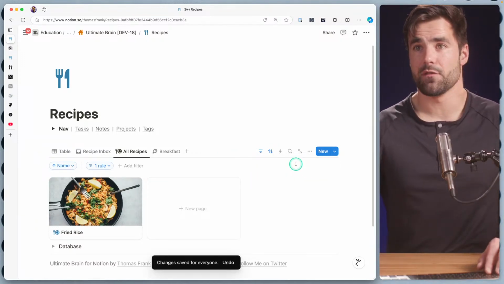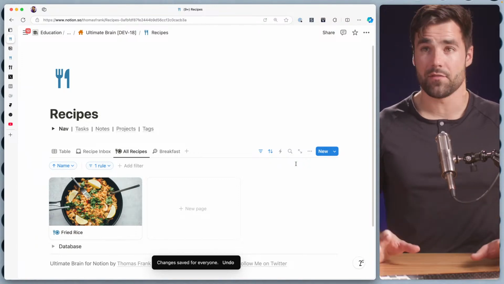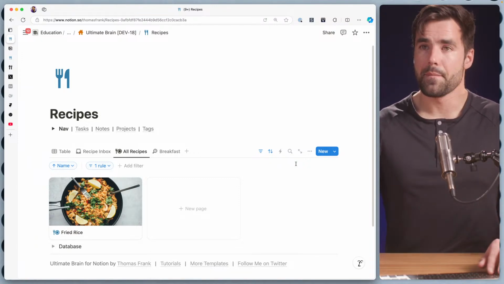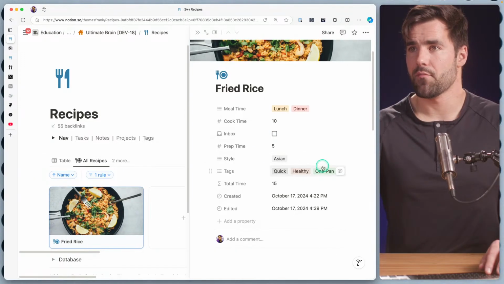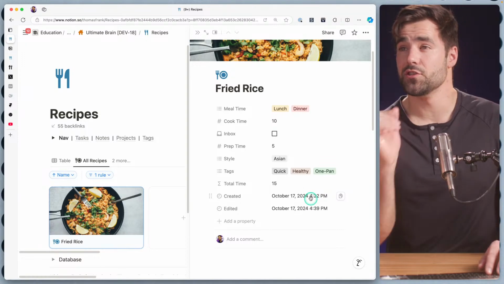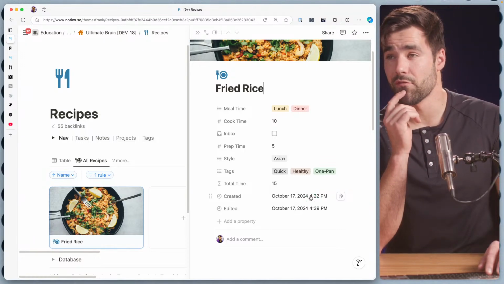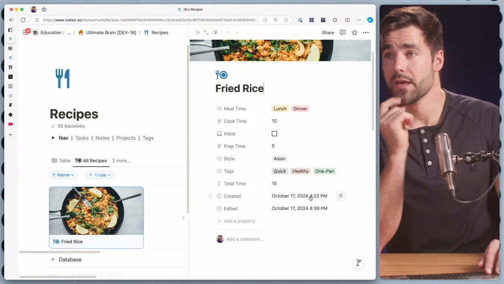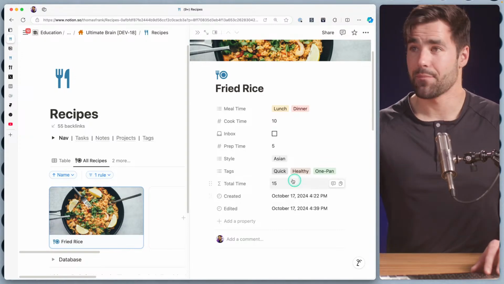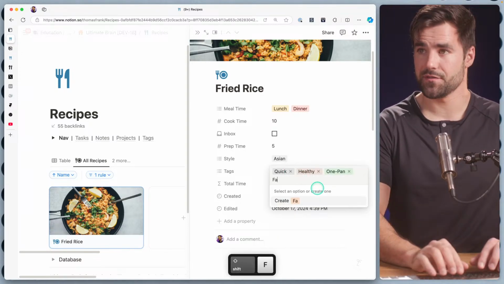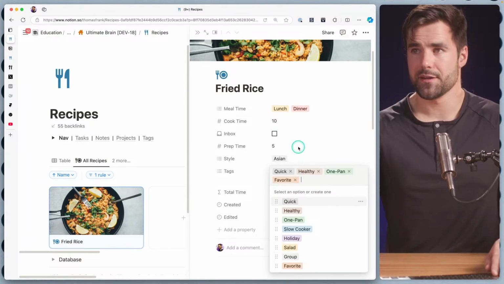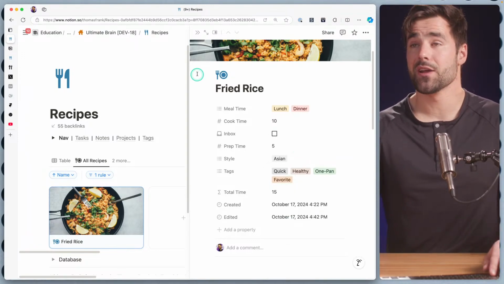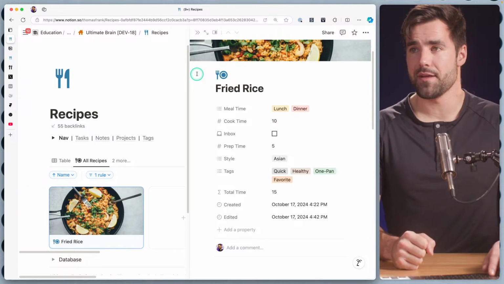And that gives me another idea while we're thinking about this. If I eventually have a lot of recipes, like say hundreds, I might not want to scroll through all of these. I might want to have favorites as well. So does that mean we should have a property for favorites, or should favorites just be a tag property as well? I think I'm going to go for a tag property for now. So I'm just going to call this favorite. And we'll use that when we want to mark a recipe as one of our favorites. And then we can create a really easily accessible favorites view.